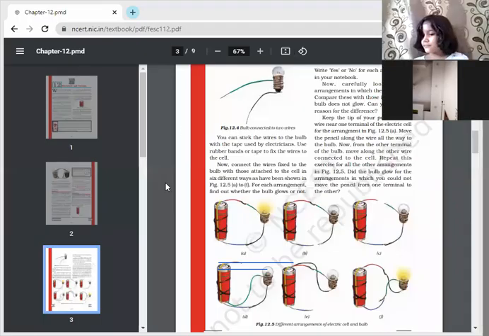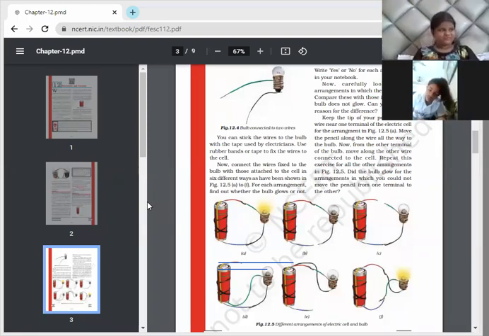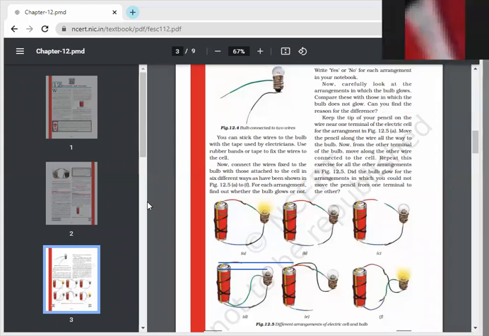Can stick the wire to the bulb with the tape used by electricians. Use rubber band or tape to fix the wire to the cell. Now connect the wire fixed to the bulb with those attached to the cell in 6 different ways, as have been shown in figure 12.5, A to F. For each arrangement, find out whether the bulb glows or not. Write yes or no for each arrangement in your notebook.